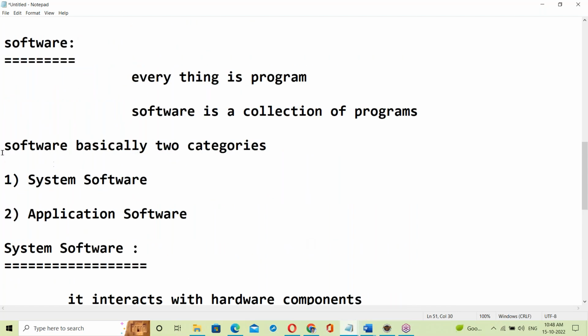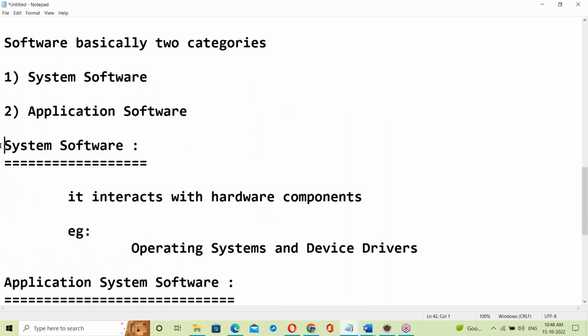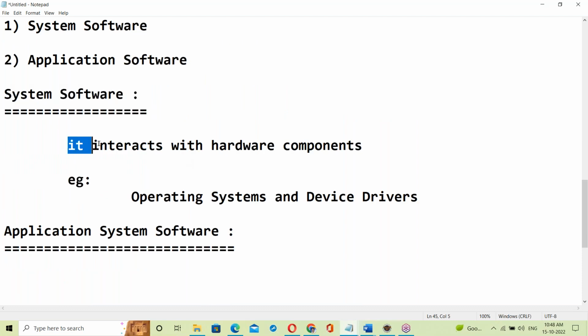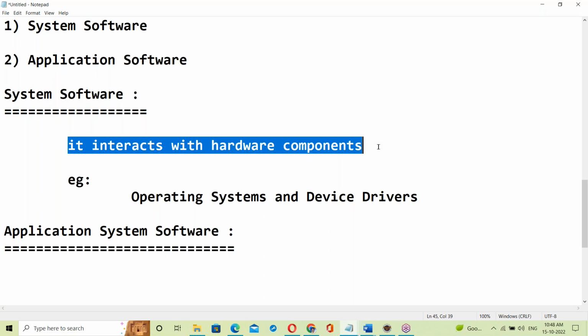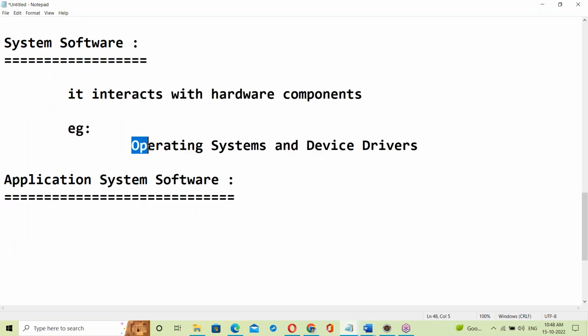So software is basically two categories: system software and application software. System software interacts with hardware components. Example, operating systems and device drivers. OS means Windows OS, Linux OS, Unix OS, Mac OS, and iOS. There are different operating systems.